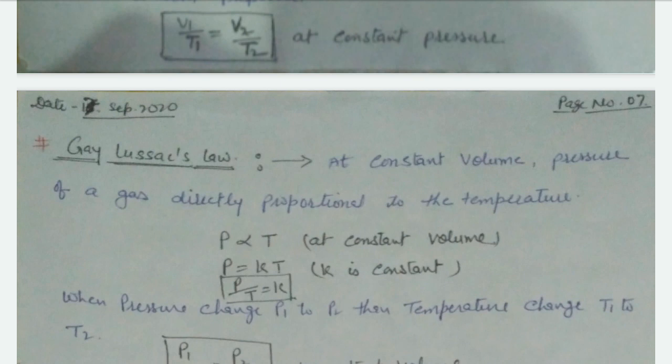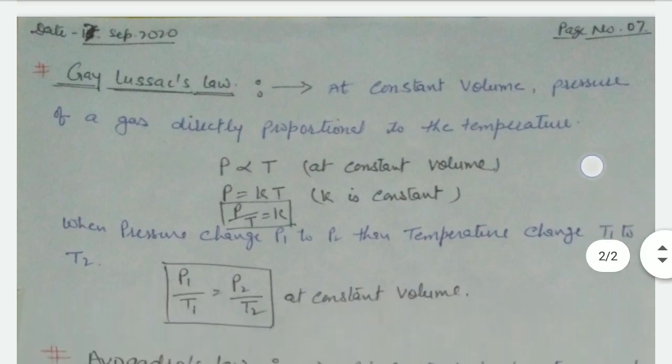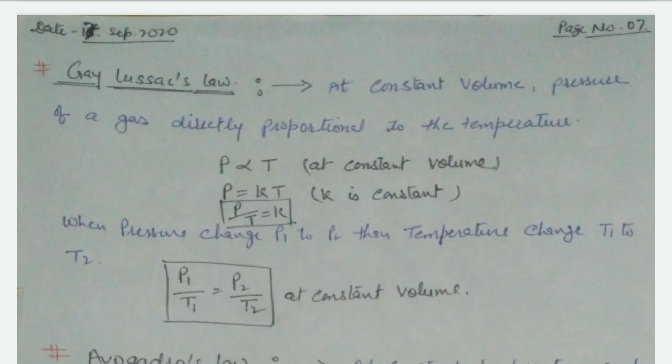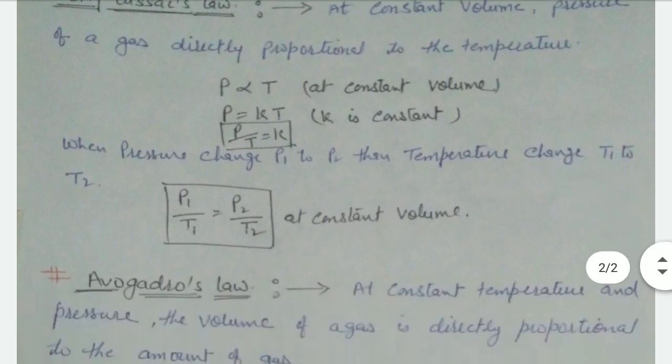It can be defined as: at constant volume, the pressure of a gas is directly proportional to the temperature. P is directly proportional to T, P equals KT, K is constant. When the pressure changes from P1 to P2, then temperature changes from T1 to T2, and the formula is P1 upon T1 equals P2 upon T2 at constant volume.